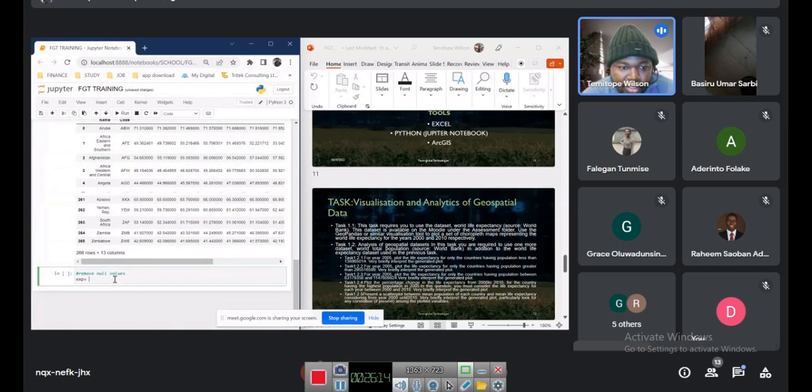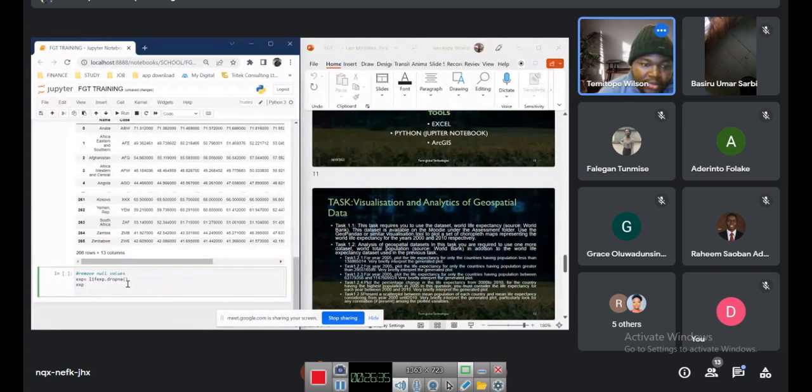See, expectancy is equal to life expectancy dot dropna. There are different ways of doing it. Some people don't use dropna. Some people use a different line of code. There are lots of different codes in Python that you can use for your analysis, so it doesn't have to be the same thing. And then you print out EXP.